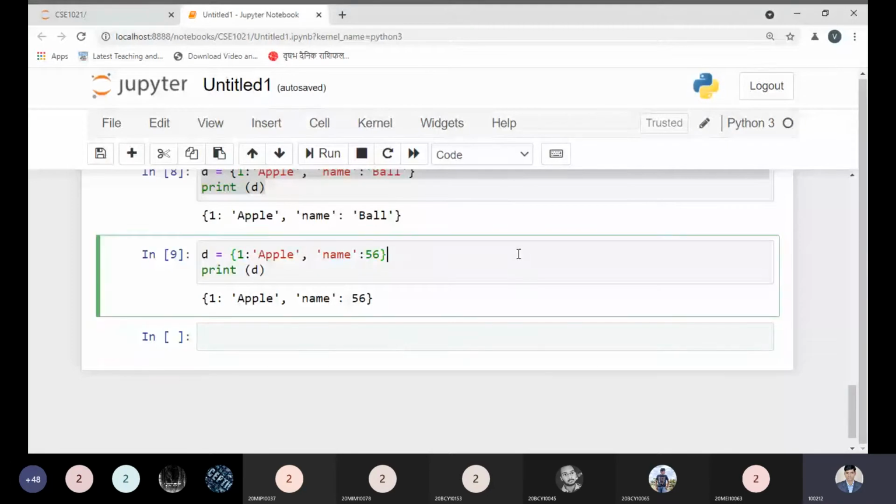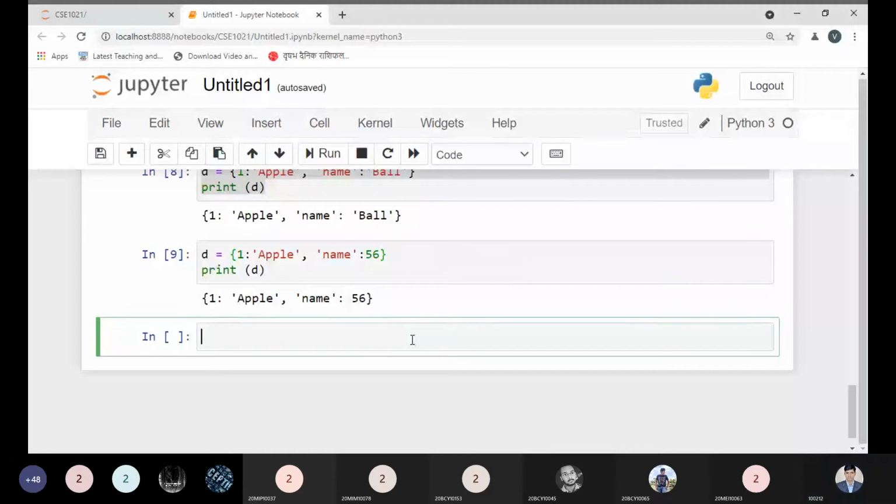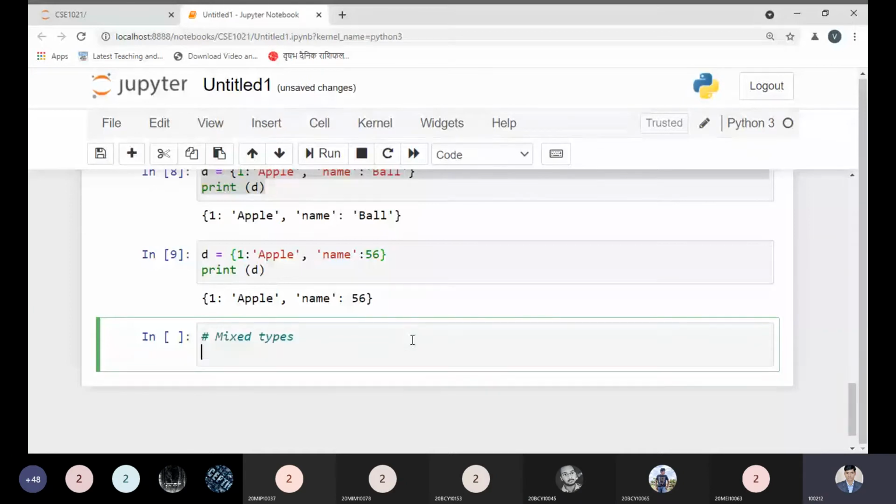Now, this point is clear to all? Yes, sir. Okay. Now, mixed type of information, if you want, is also possible.